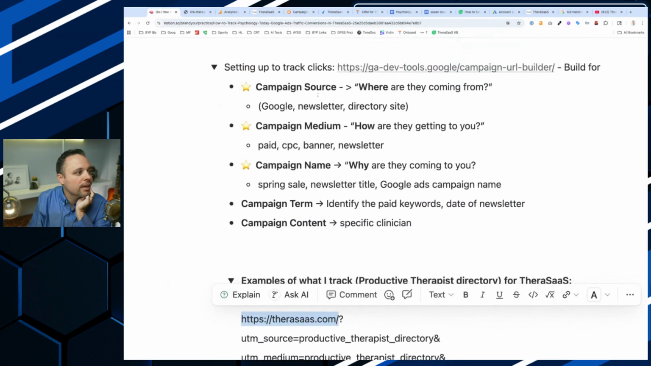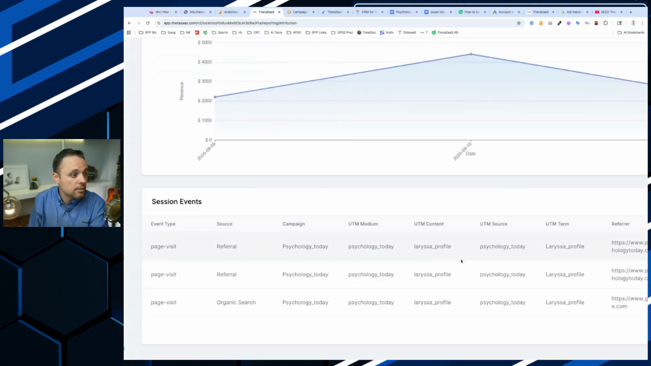So all the campaign source, medium, campaign name, that's all Psychology Today, just one big link. And then the campaign term and the content. You can add a specific clinician here. If you have multiple Psychology Today profiles, you want to be able to segment that information inside TheraSaaS, add that specific clinician. That's what we have right here for Larissa. Okay.